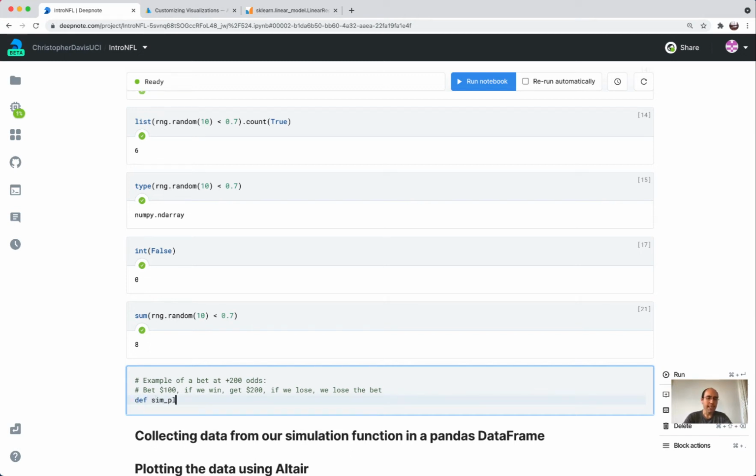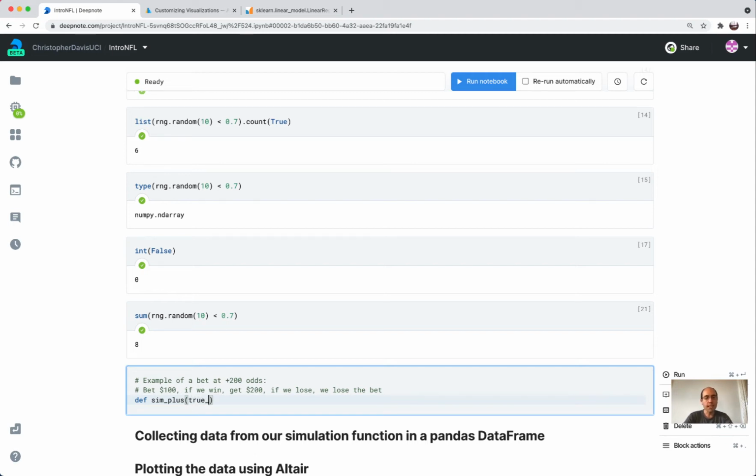And I'm going to call this sim_plus, where the plus stands for this is a plus 200 bet, as opposed to like a minus 200 or a minus 110 bet, because the formulas are a little asymmetric between plus and minus.